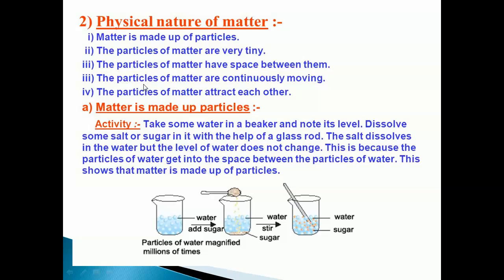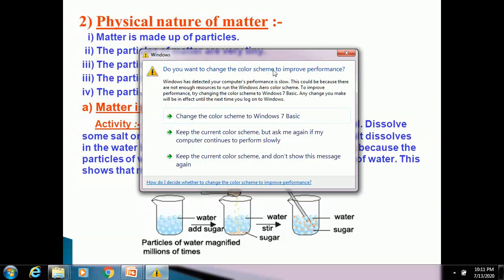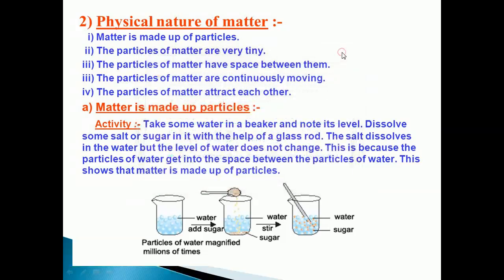Next, the particles of matter are continuously moving. Next, the particles of matter attract each other. So these are the five physical natures of matter.